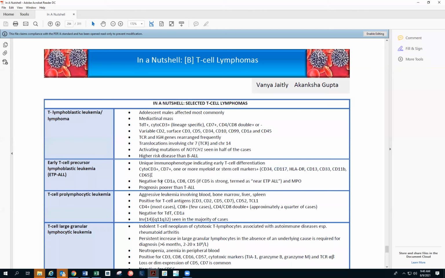CD65 is not done by many institutes. I don't even know what 65 is for. So anyways, cytoplasmic CD3, CD7, one or more myeloid or stem cell markers: 34, 117, HLA-DR, 13, 33, and 11B. Negative for CD1A, 8, and 5. And also MPO, of course, and it has a poorer prognosis than T-ALL. So that's why it is important in differentiating whether it is an ETP-ALL.